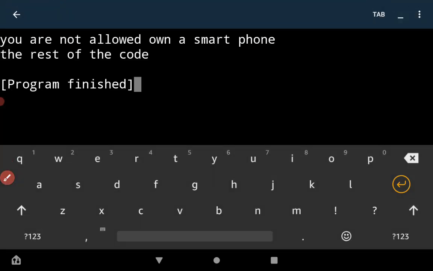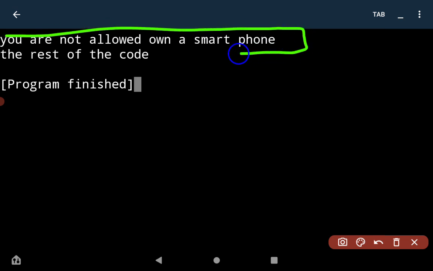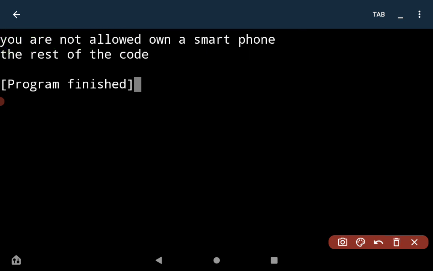As you can see, this is the output. We only have two outputs because the rest of the program is skipped because the condition is not true. This is what I wrote in the else statement: you are not allowed to own a smartphone. It's just a simple program where I check if a kid's age is greater than 15.